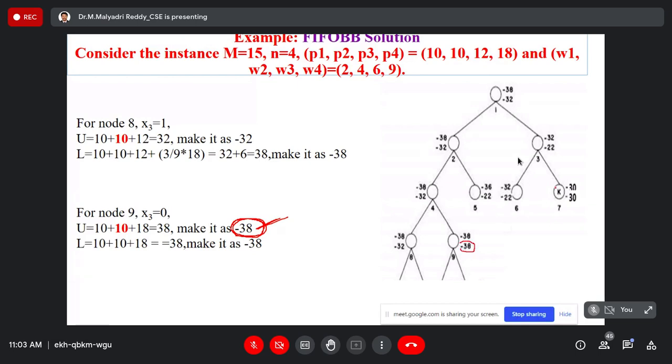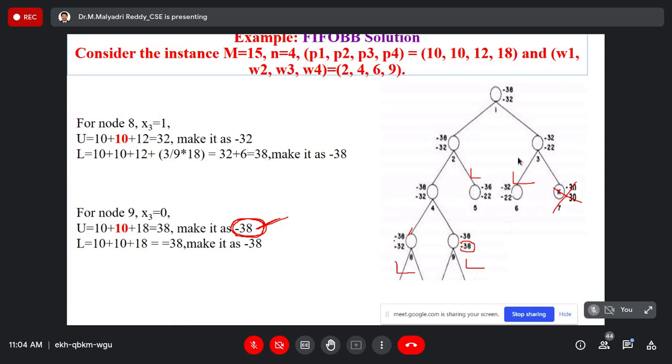So now it is already killed. It is a live node. It is a live node, right? The 9th one is alive, a live node also. So this upper bound is minus 38. Again, check the cost functions for each node. This is minus 38.